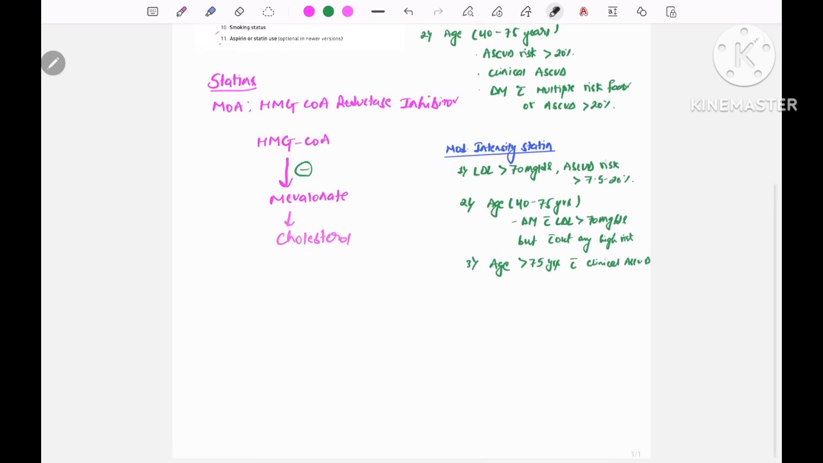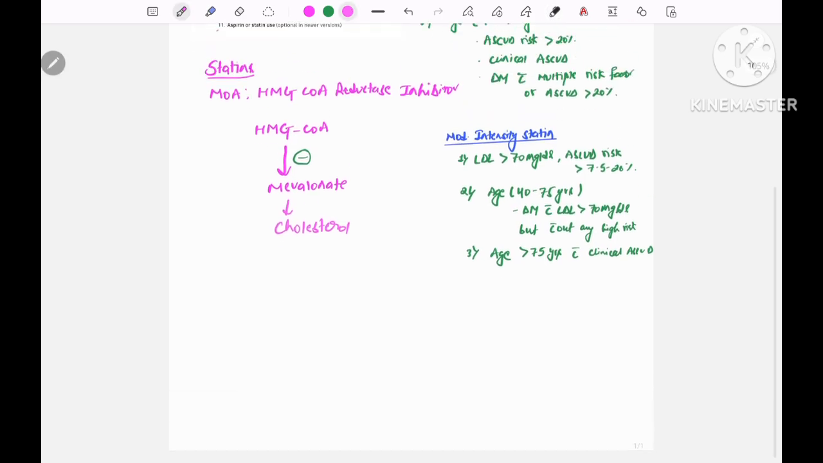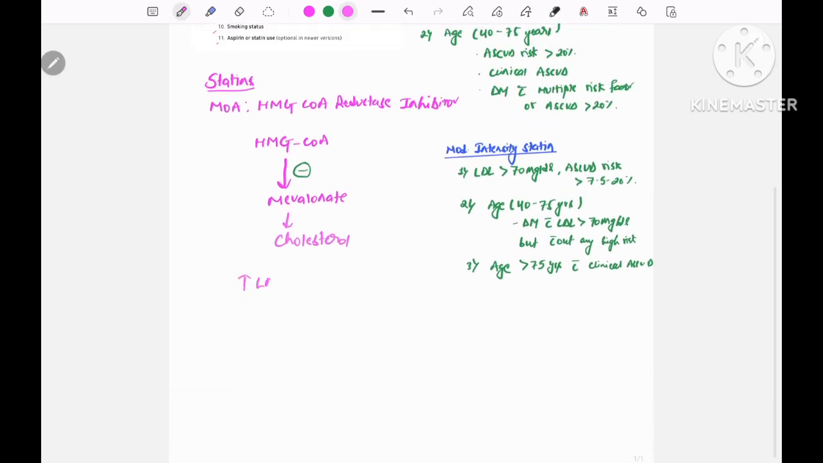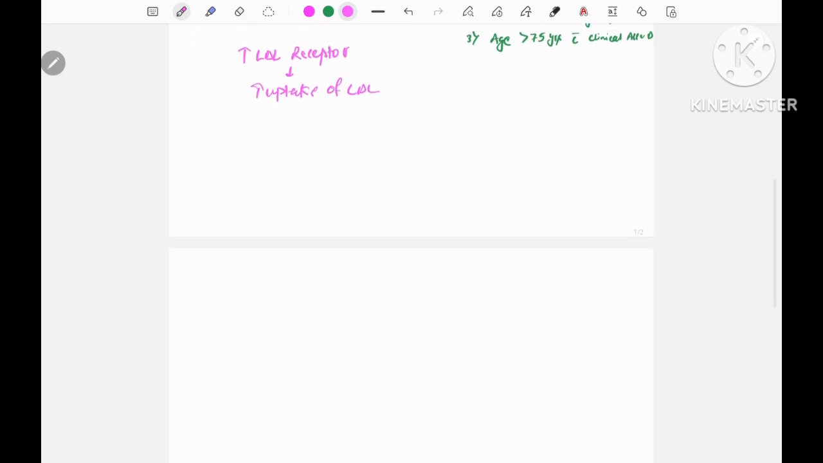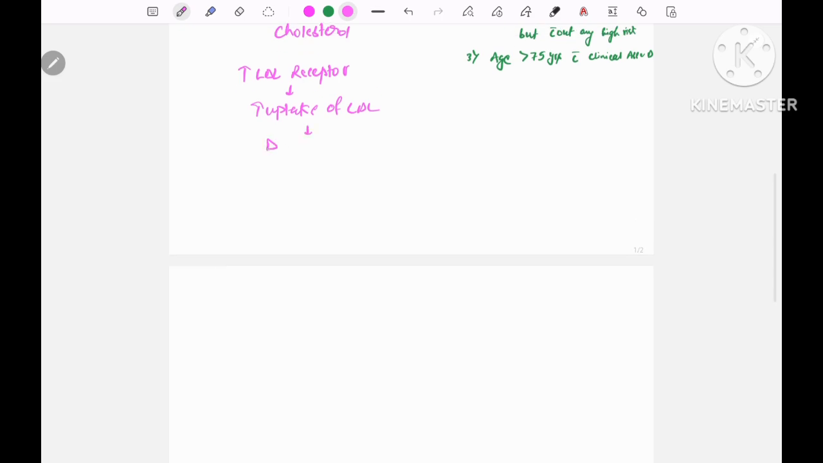decreased. And what it also does is increase the LDL receptor. If it increases the LDL receptor, then it causes increased uptake of LDL, due to which degradation of LDL increases. If uptake is more, then degradation is more. If degradation is more, then the LDL value decreases. It means cholesterol is decreased. So this is the mechanism of action.